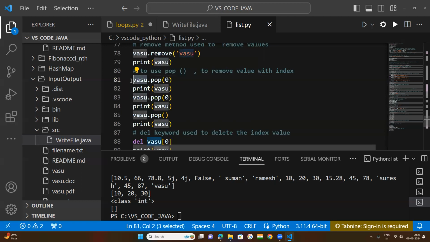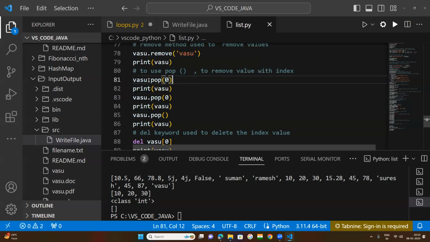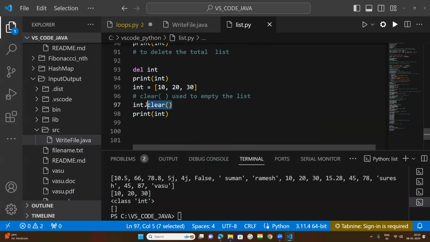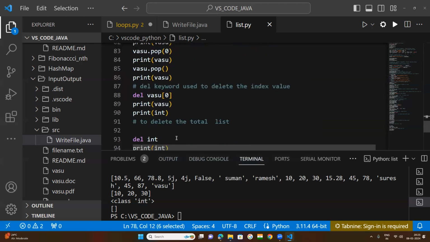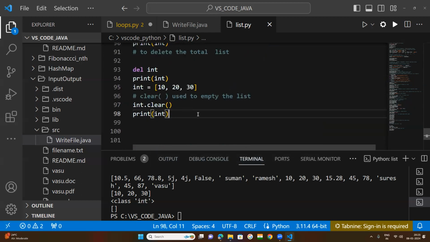Vasu is my class name here. Vasu means list, so it will be considered as a class. That's why I am accessing the pop method, the clear method, the remove method, the extend method. All these methods I am accessing as class methods, with the class name.